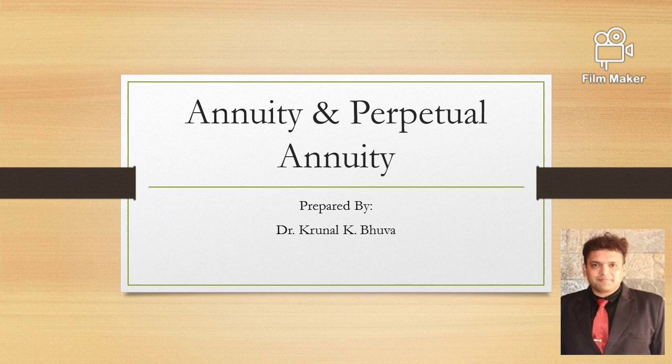That means if you are going to live for the next 20 years after your retirement, for 20 years you'll be receiving a pension, for 50 years you'll be receiving for 50 years, and in short, the number of years for which you are going to live. So in this video we'll be discussing how to calculate the present value of a perpetual annuity, and how we can calculate an annuity in which for a certain number of years you have a fixed amount, and for other years you have a different amount.